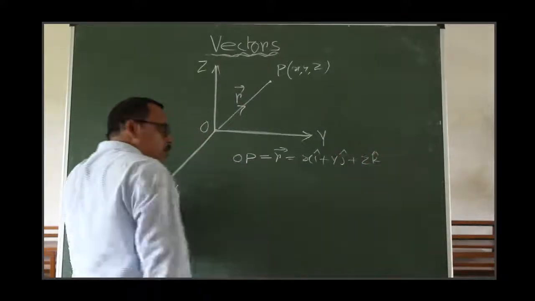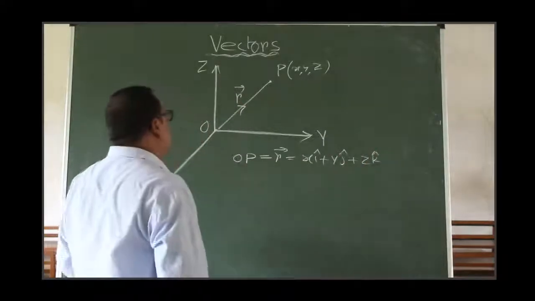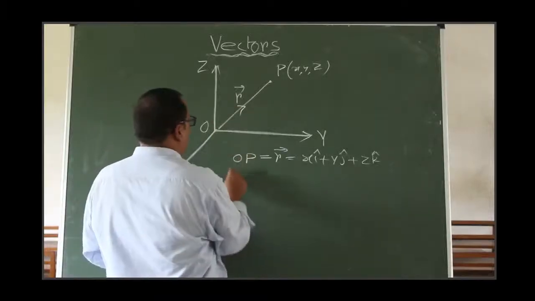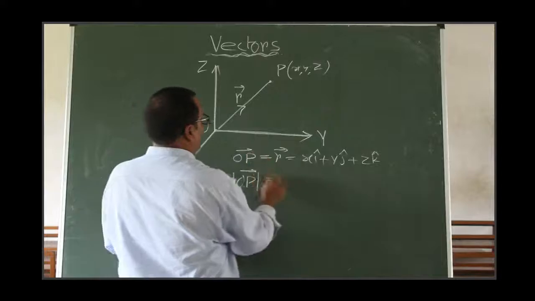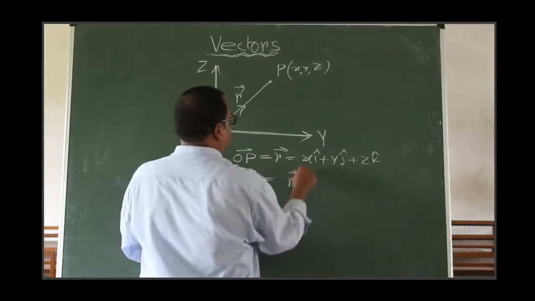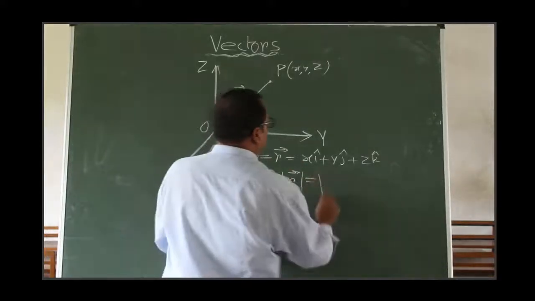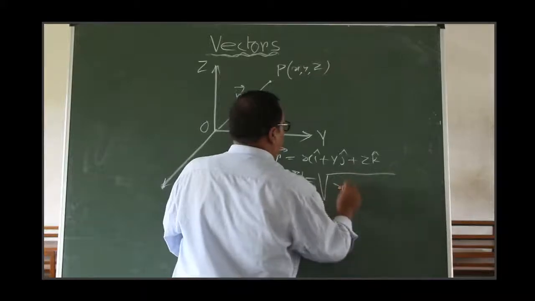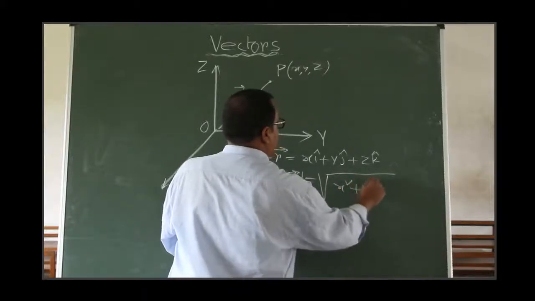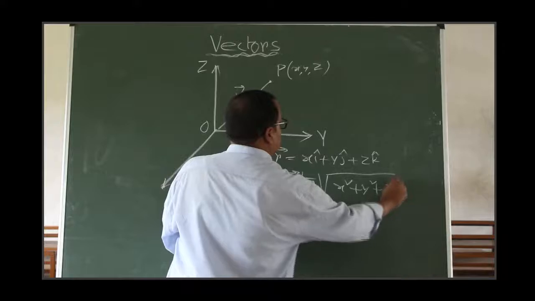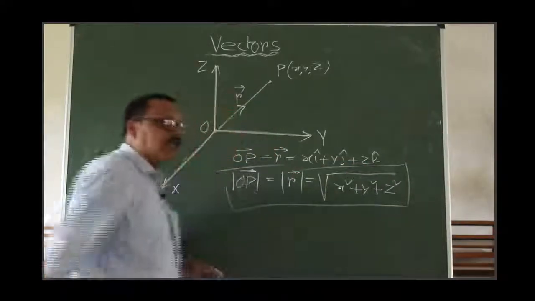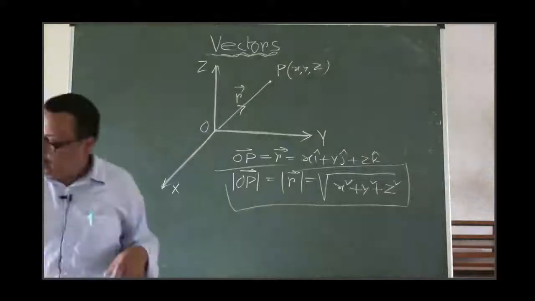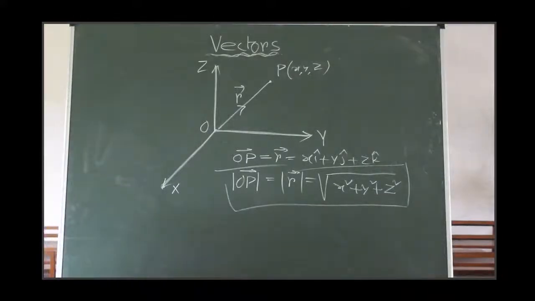So what is the magnitude of the vector OP? How will you find the magnitude of OP? OP vector is equal to modulus of R vector. Write down this formula: square root of x square plus y square plus z square. This is another formula for finding the modulus or magnitude of a vector. Write it down.